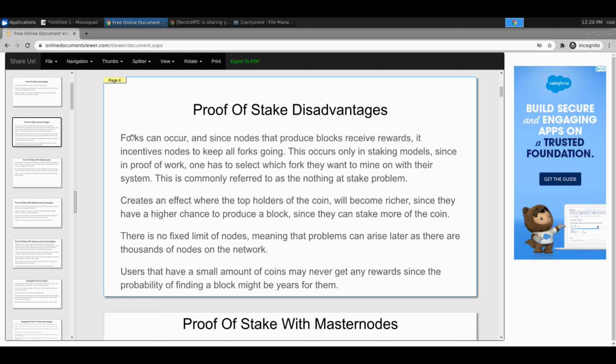This one's interesting, because Dan Larimer talks about it in one of the papers he's written. It's called, I forget what it's called, nothing at stake. What that means is, with proof of work, you have to choose. If a coin's splitting, you have to choose blockchain A or blockchain B. You throw your hashing power on there, and then the blockchain with the larger hashing power would eventually win.